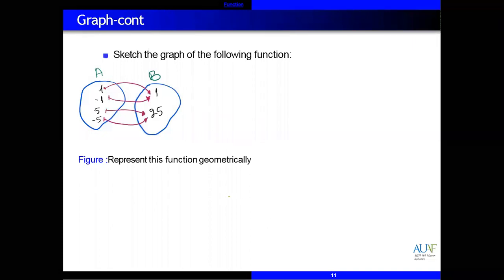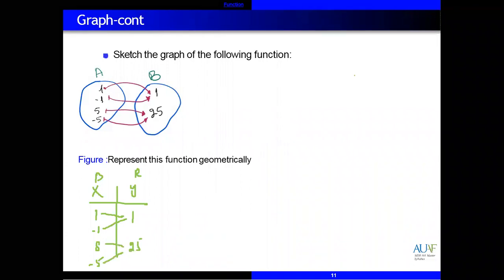So you can write down X and Y. In this domain and range, what are the domain and what are the range for this one? So x and y, you can say domain and range. The domains are 1, then minus 1, 5 and minus 5. Yes, so we have 1 and we have 25. 1 with 1, minus 1 with also 1, 5 with 25, minus 5 is also 25.